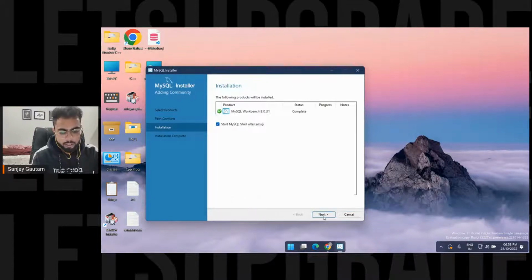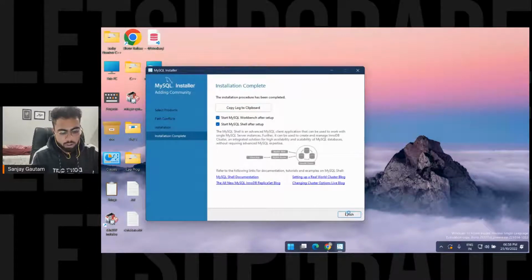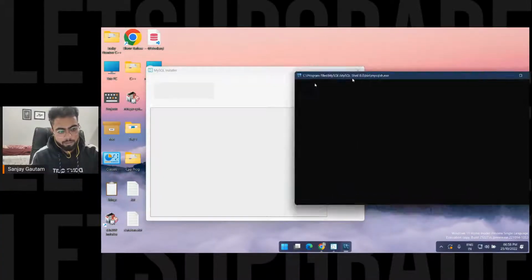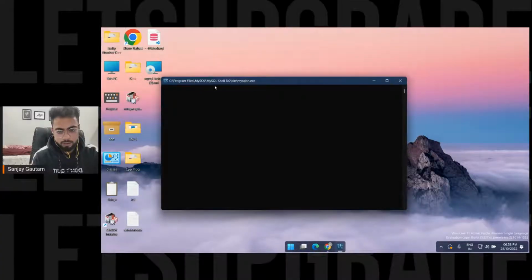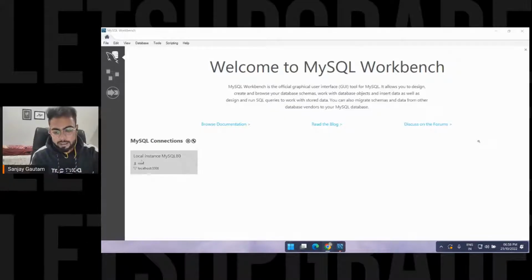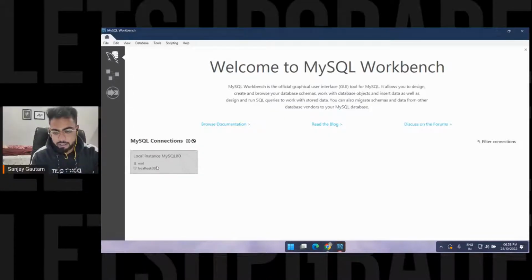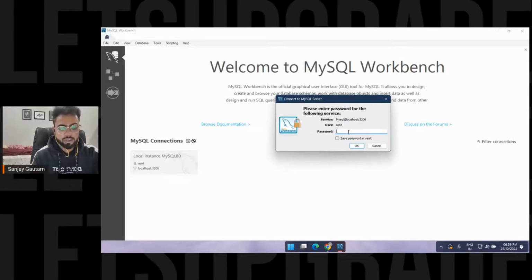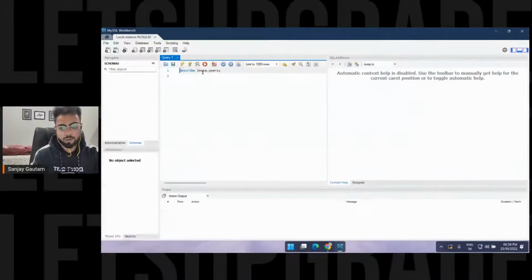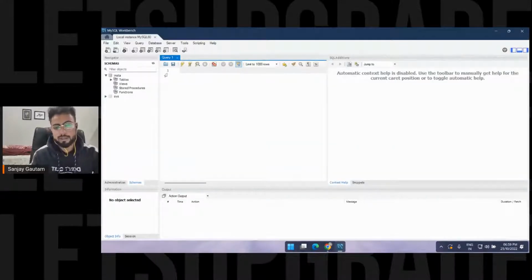See, so it's installed already. Next and finish. So it's installed already, and just wait for a few minutes. Let me just close this as well. Okay, so this is the software that we are going to use. Here just click on this local instance first link and double click here, and it's going to ask you for the password. So type here root, 123. Remember that password, and okay, and just wait for a few minutes. So it's opened here. Yeah, so we are basically going to write all the code here, so it's very easy to write here.